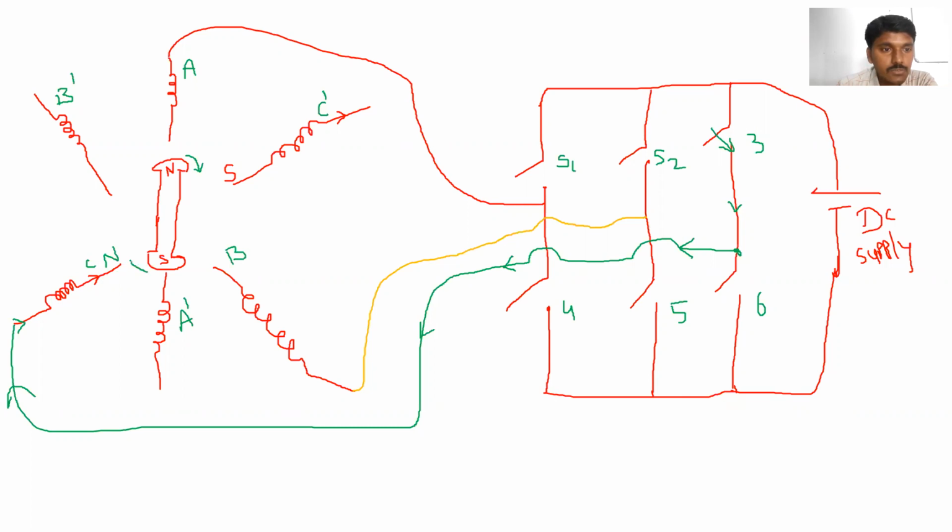When the current is leaving through this C dash coil, it will become a south pole. So this is the south pole and this is the north pole. ये दोनों attract हो जाएंगे इधर. Is it clear? Yes. So the rotor position comes to this position.